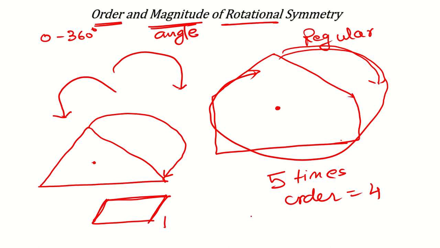If you have something which can cover itself only one time in 360 degrees, its order will be 0, because of course in 360 degrees it will rotate and cover itself one time, so no need to mention that, okay? But if you have that 2 times or more, then the order will be 1 time less, and the measurement of the angle will be called magnitude.